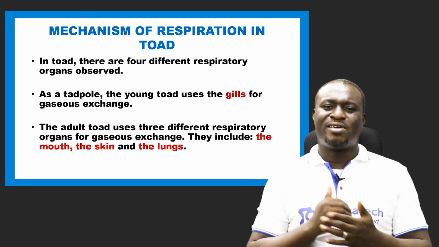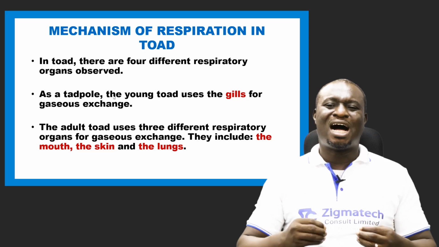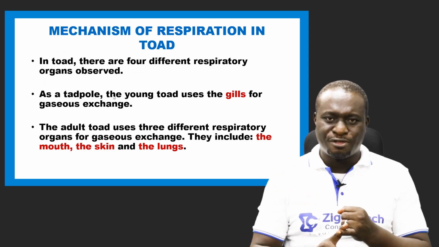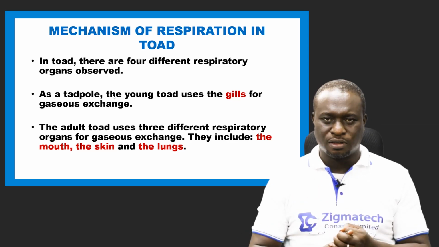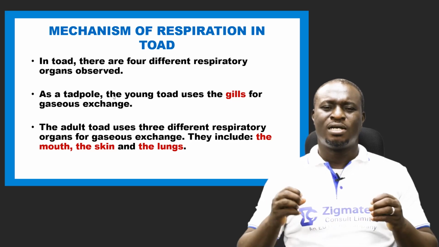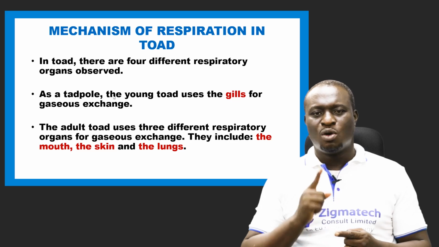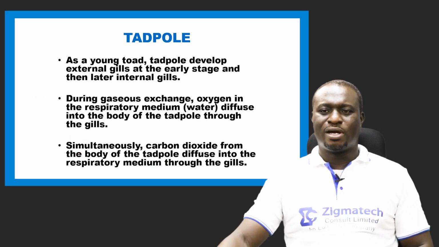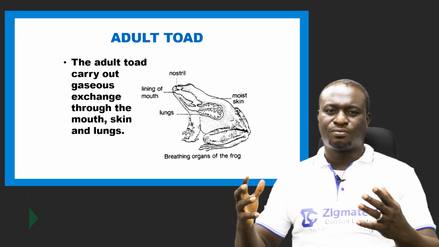So it means that tadpoles also undergo the same kind of respiration as the fish because of the presence of the gills. And then in the adult toad, I said that the adult toad carries out respiration or gaseous exchange using its mouth, using its skin, and then using its lungs. So let's take a look at how the adult toad carries out gaseous exchange with the mouth, with the skin, and then with the lungs. To start with, let's look at that of the mouth.